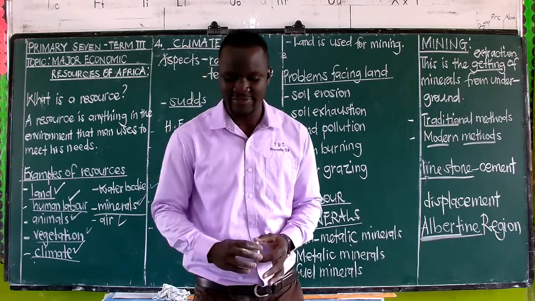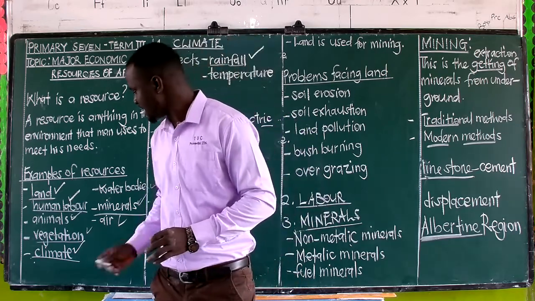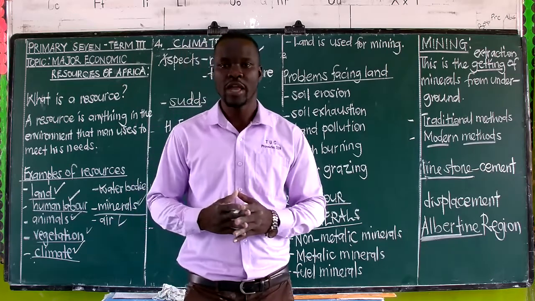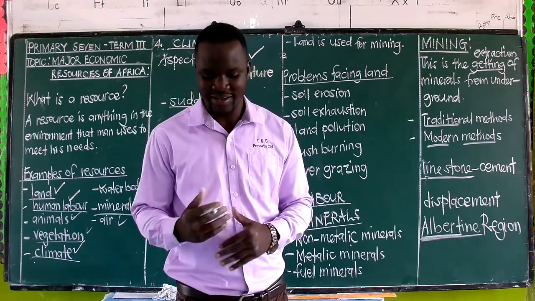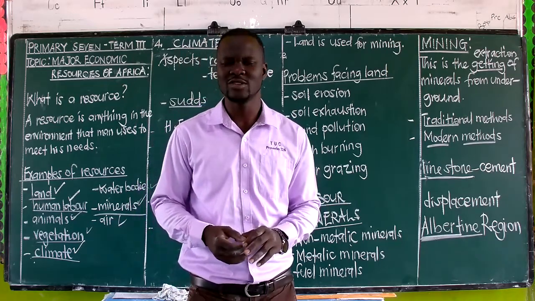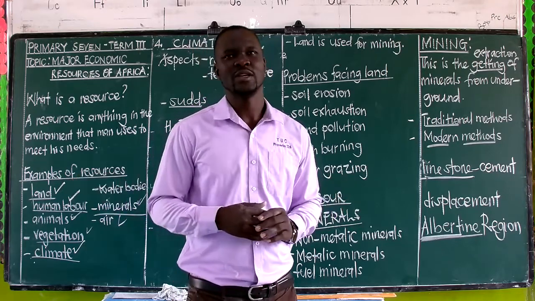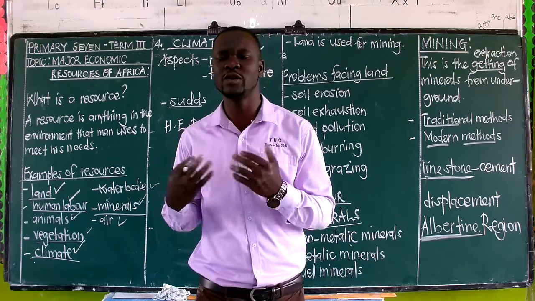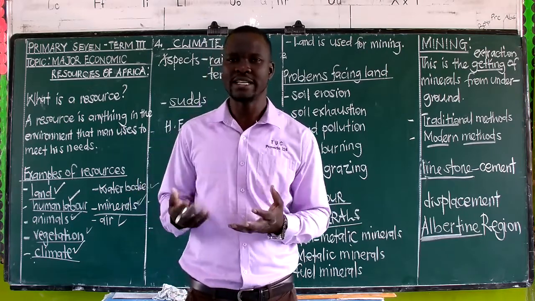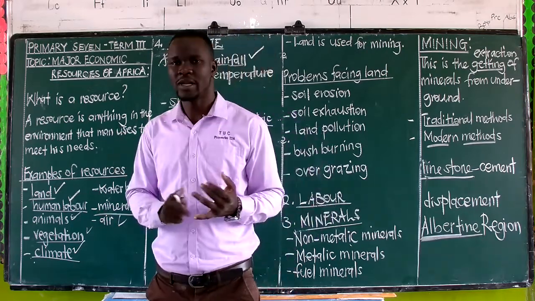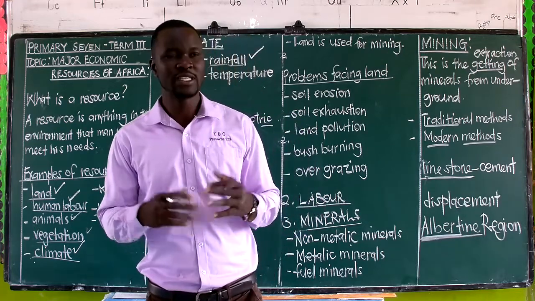Page 7 gives us vegetation. It gives us vegetation in general, whereby we are looking at the grass as an economic activity. Not only the grass, but as I've said, vegetation in general. So now, we shall be asking ourselves, how do we use vegetation to meet our needs? First and foremost, we can eat vegetation to meet our needs.